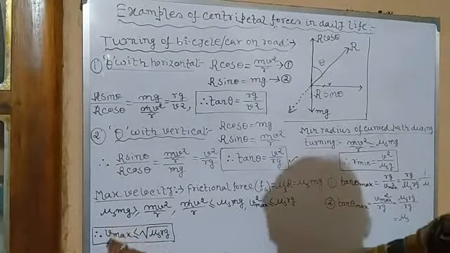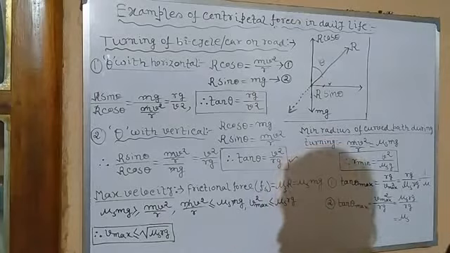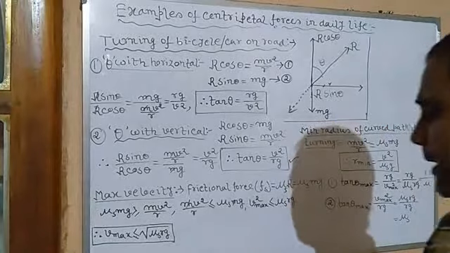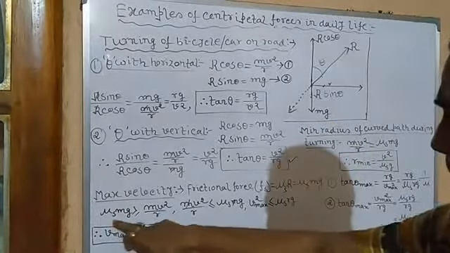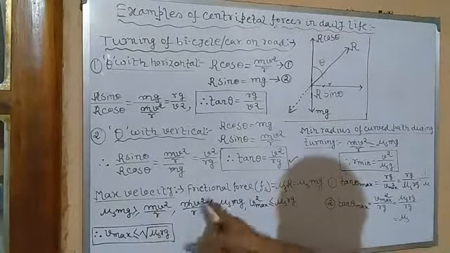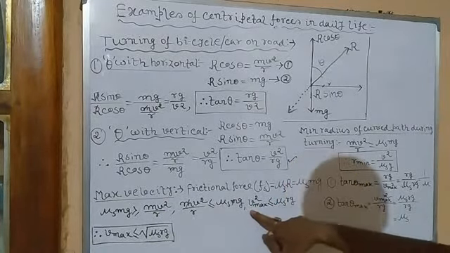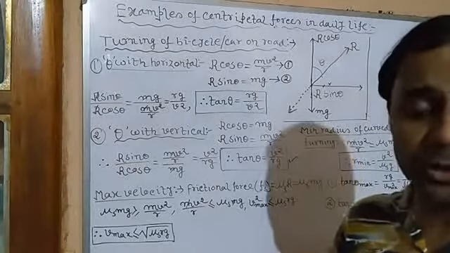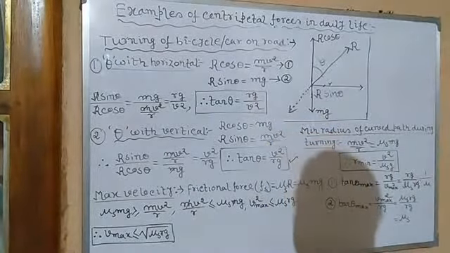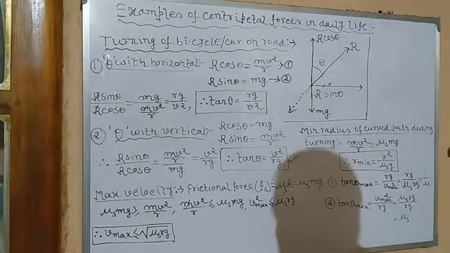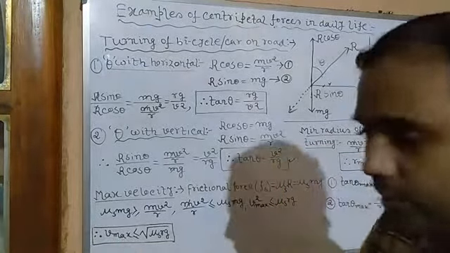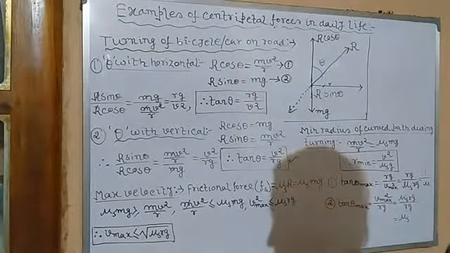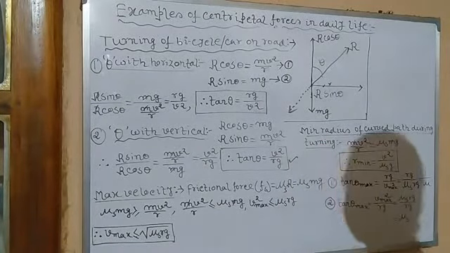It is the parent and it is the daughter. Parent nucleus, daughter nuclei. The parent cannot be younger or lesser than the daughter. So that's why it always has to be greater. So mu s mg is greater than or equal to mv square by r. Cancelling m, v maximum square is less than or equal to mu s rg. So this is the maximum velocity with which someone riding a bicycle or car can take a U-turn. This is the maximum velocity while taking the turn. If the velocity exceeds this value, it will skid, and it will turn over.